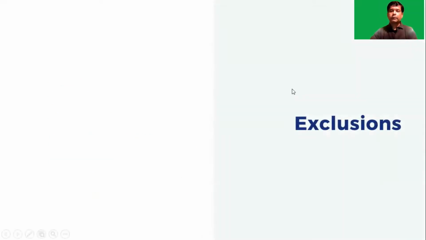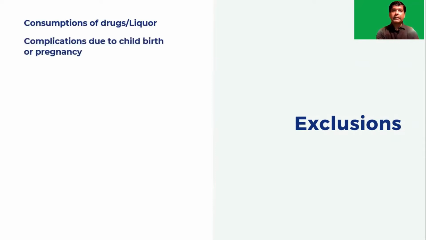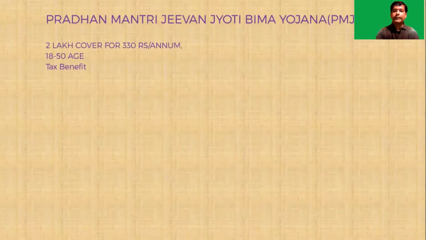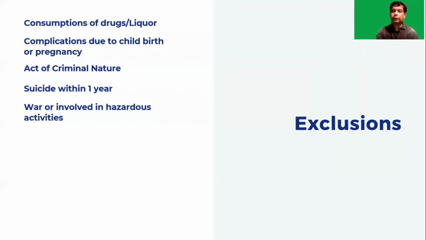Now let's talk about the exclusions. Exclusions are the conditions where an insured person may not get the death benefit or the sum assured from the life insurance. What are those? Consumption of drugs, liquor, complications due to childbirth or pregnancy, acts of criminal nature, suicide within 1 year, war, or involvement in hazardous activity. Right. So these are certain exclusions that are not covered by the life insurance. While purchasing a life insurance policy, one must go in detail through the terms and conditions in order to understand what is covered and what is not.